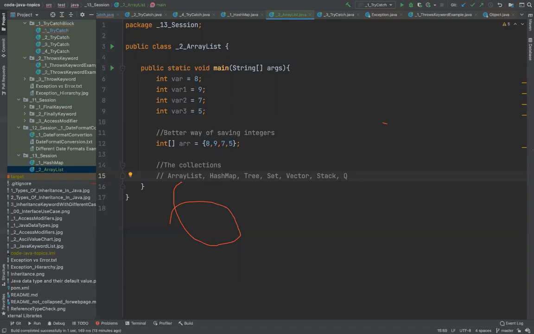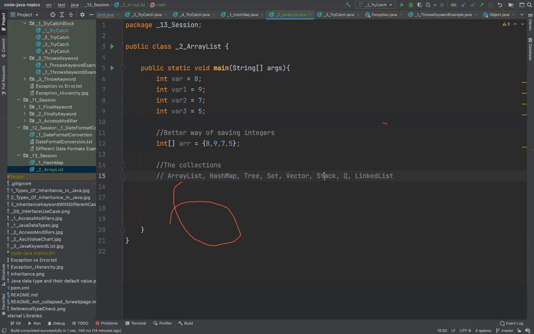Okay, so there are different kinds of data structures possible, right? Linked list. A few of these, if you are from a computer background, you must have studied in your data structure course in your college days, I hope. To start with, because it's a very huge topic, I don't want to flood you with all this information because you cannot process it in this phase of your learning. So I will be just talking about two important ones, which are array list and hash map, which is kind of enough for you to do basic to intermediate level programming and coding, at least in the beginning.